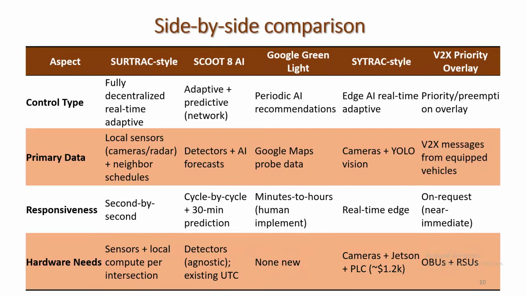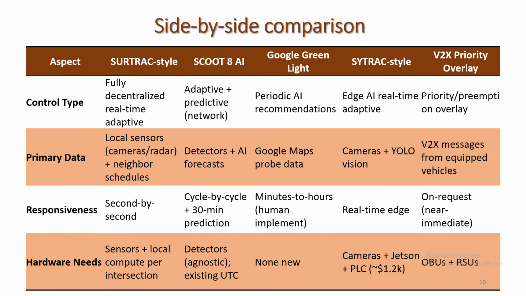If we look at the side-by-side comparison, as a controller, SURTRAC is a fully decentralized real-time adaptive signal, whereas SCOOT with AI is adaptive and predictive. Google Green Light is periodic AI recommendation, and SURTRAC-style uses Edge AI, a real-time adaptive system. V2X priority overlay uses a priority and preemption overlay.